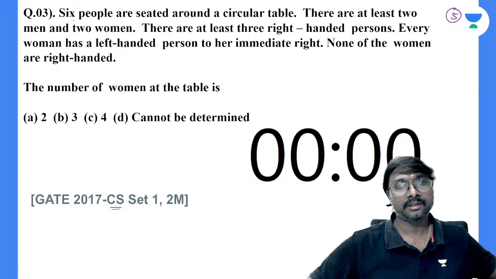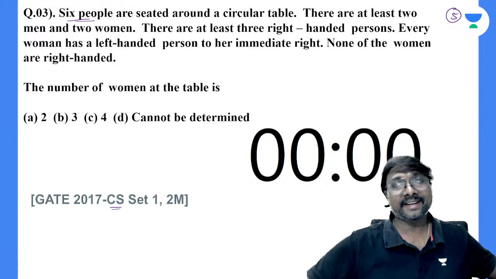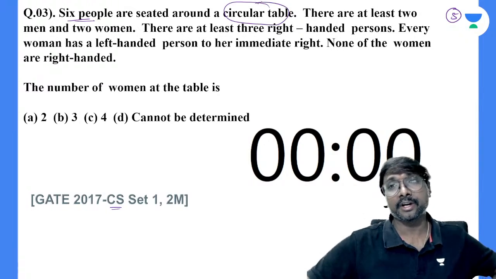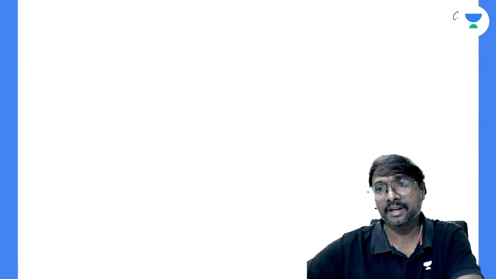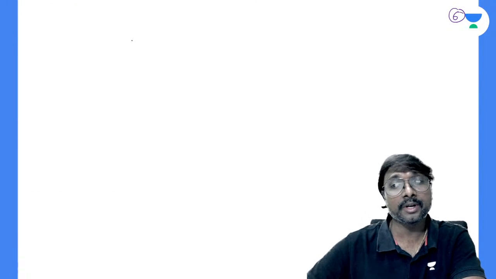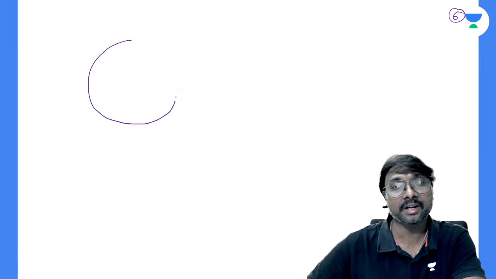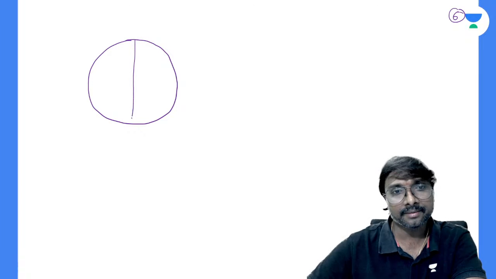This also. Okay, 6 people are seated around a circular table, right? Which table is that? It's a circular table, no? 6 people are seated around a circular table. If you just read, this is your circular table, right?